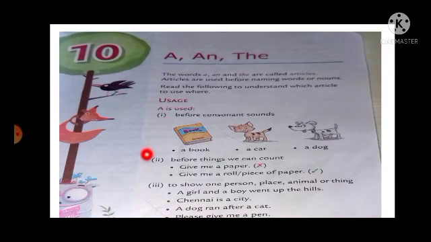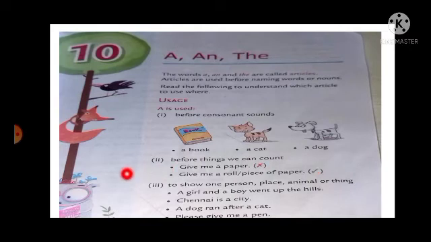The second one is before things we can count. So let's see the first sentence: Give me a paper. Give me a roll of paper. When we say give me a paper, that's wrong. We cannot say a paper. What we have to say is give me a roll of paper or a piece of paper. So that is the right sentence and the right use of articles.